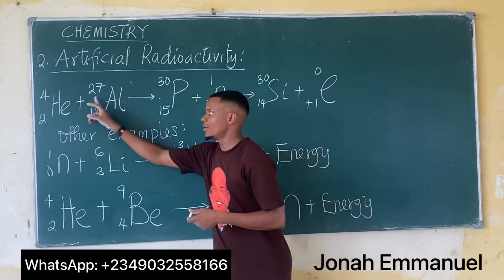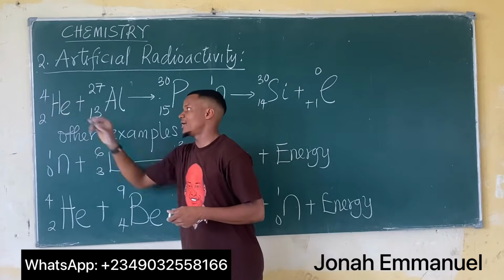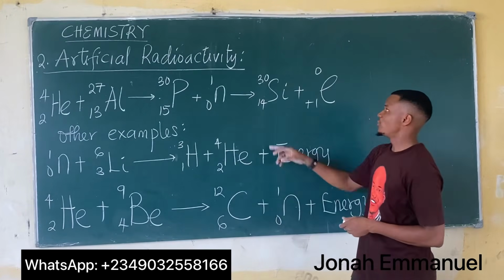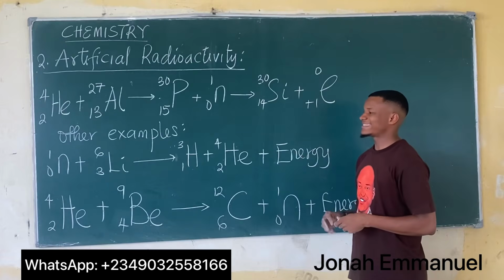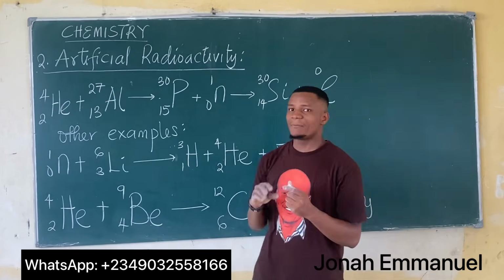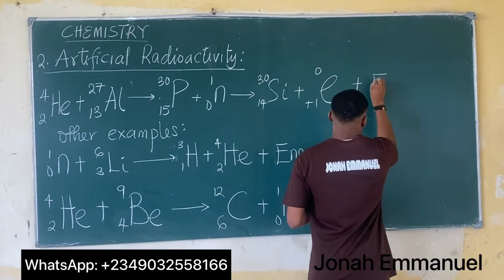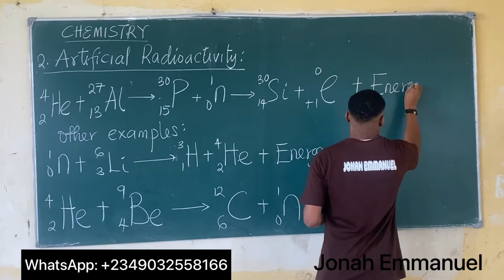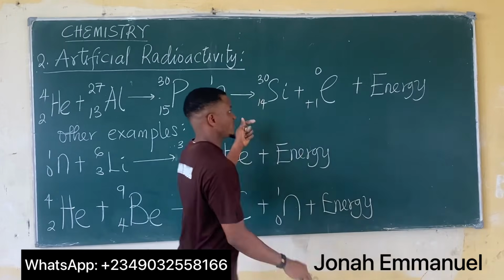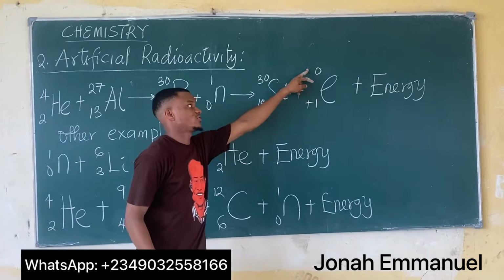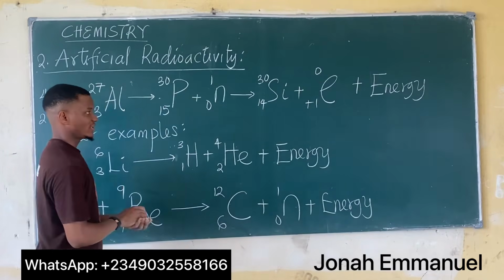So for these two, the total mass number is 31. Here, the total mass number is also 31. But here, the total mass number is 30. So we can say some bit of energy is being lost in this process. So you can see here, energy is being lost at this point, because the mass number is gone.